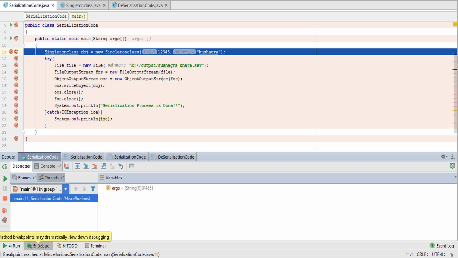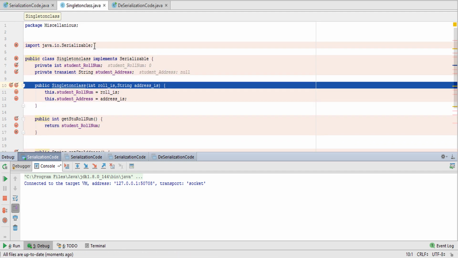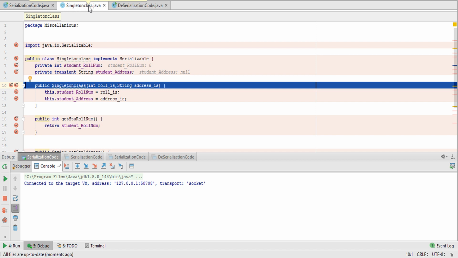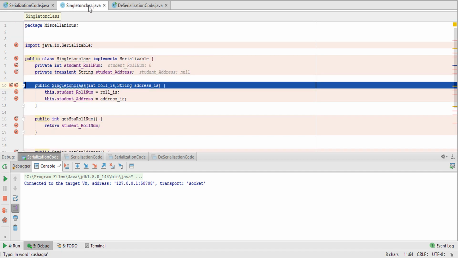First of all, as I have said, the computer will come to this line, that is SingletonClass obj equals new SingletonClass(12345, "Kushagra"), and the values will be sent to this singleton class. Okay. So after reading this line, the computer will switch to this SingletonClass.java file. See, we were in this file, and the switching has been done to SingletonClass.java automatically. Okay. Because I am sending 12345 and Kushagra to this SingletonClass.java file.